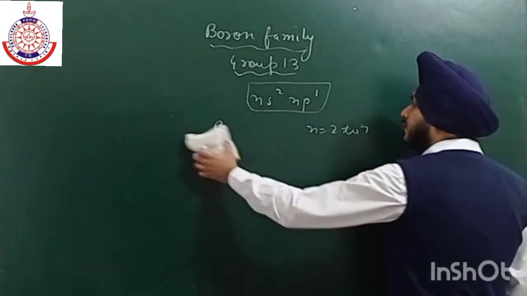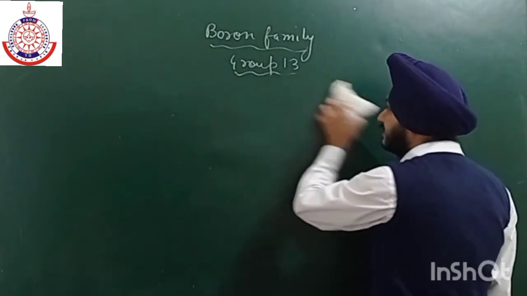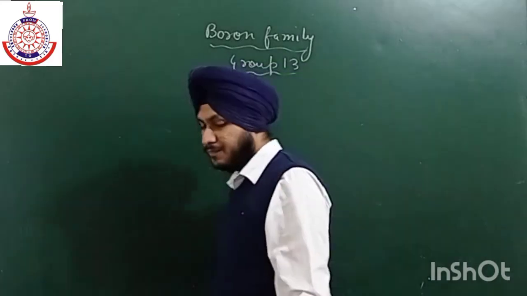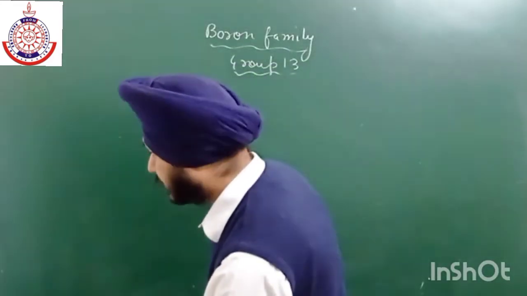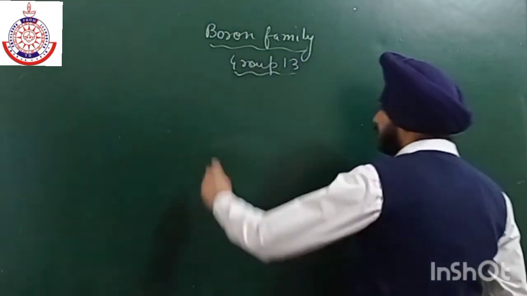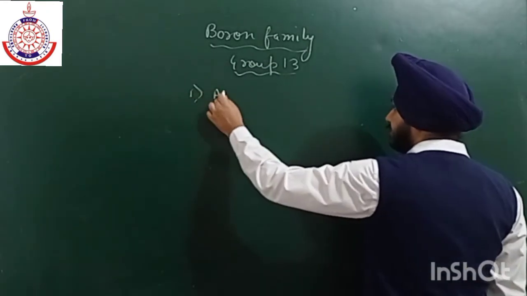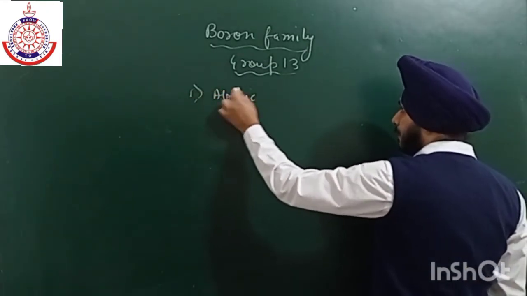Now the first physical property is atomic radius. This is the first physical property, that is atomic radius.